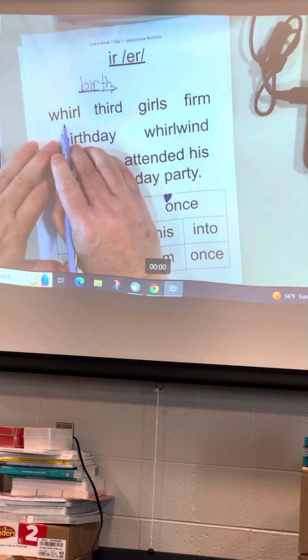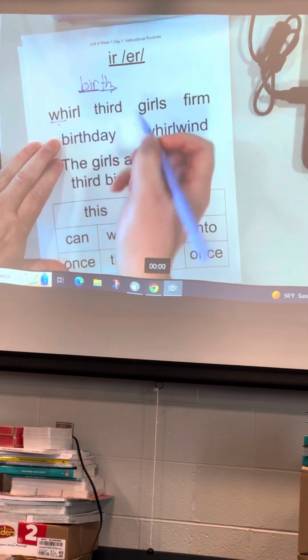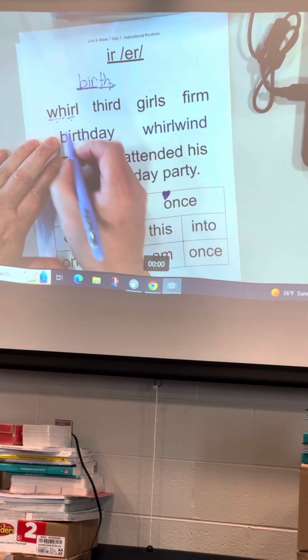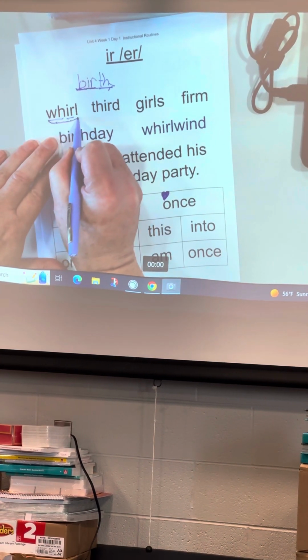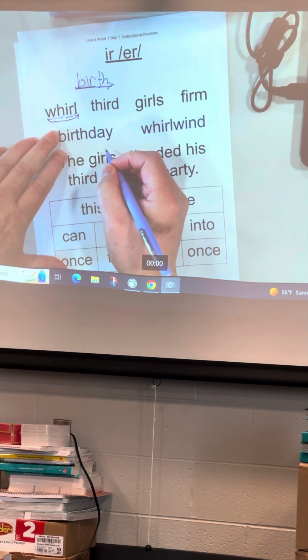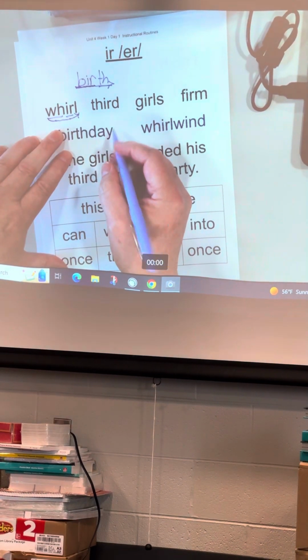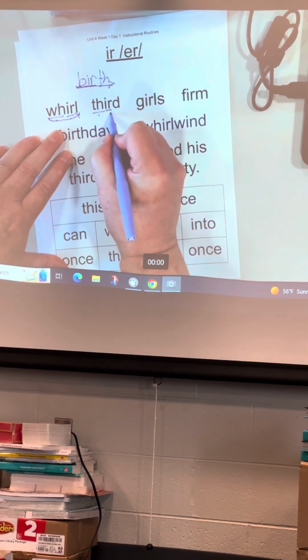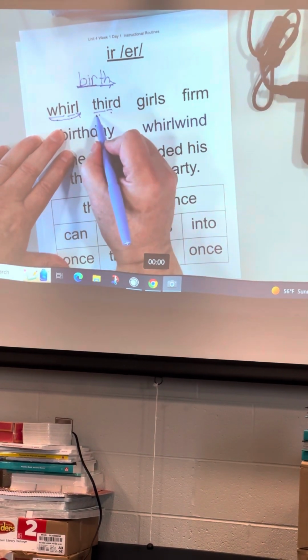Let's decode some of these words. What sound does W-H make, everyone? What sound does I-R make, everyone? Blend it. Whirl. What word? Whirl. Good job. What sound does T-H make? What sound does I-R make? Let's blend those sounds. Get ready.